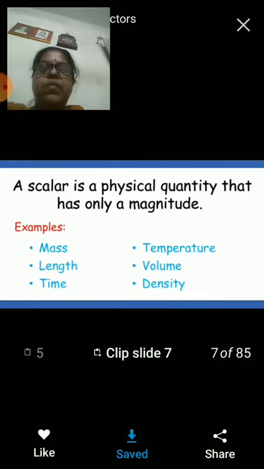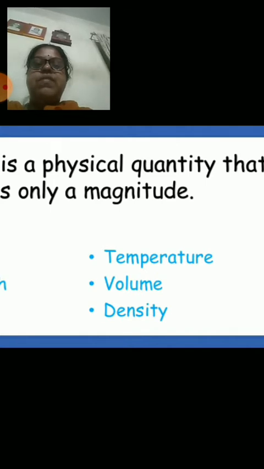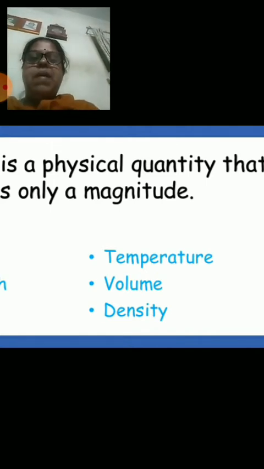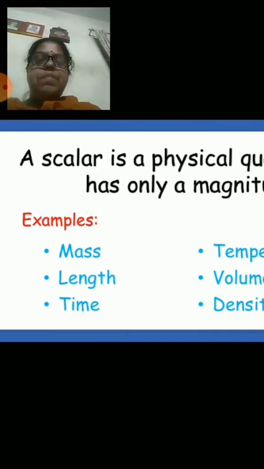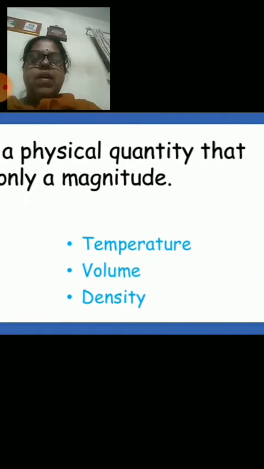Now we are going to tell what is a scalar. Scalar is a physical quantity that has only magnitude. So I'm just listing all those fundamental units, that is mass, length and time, on the left hand side of the list of the examples, and temperature, volume and density on the right hand side.